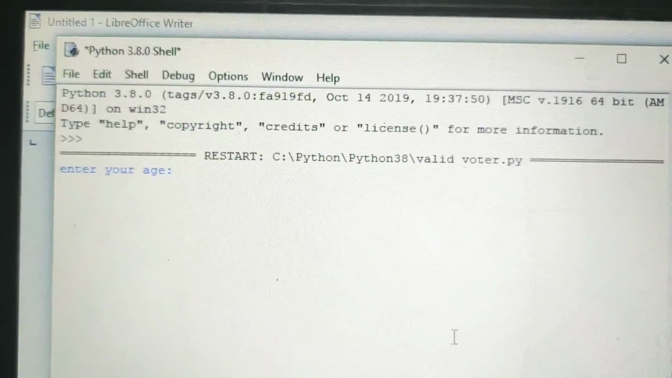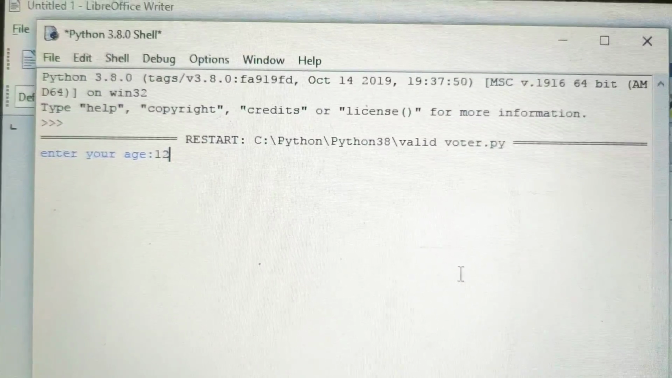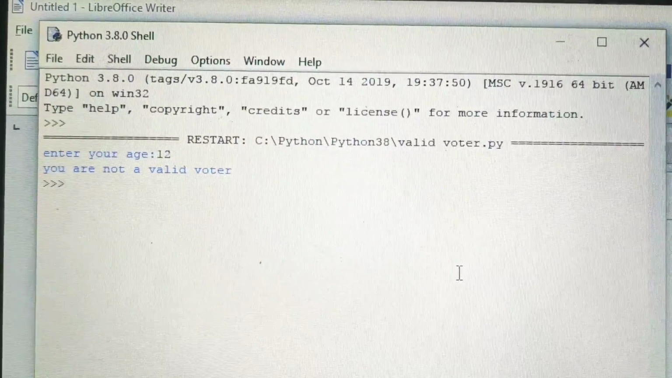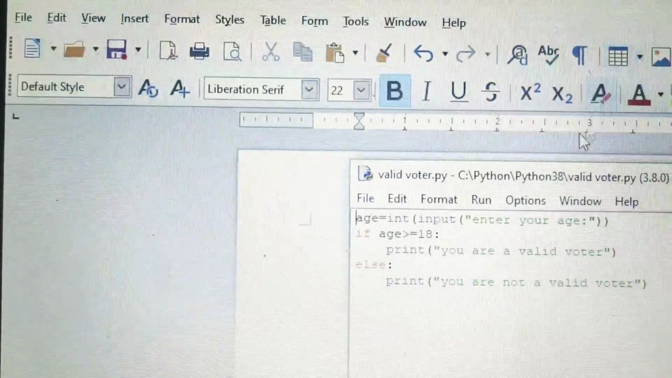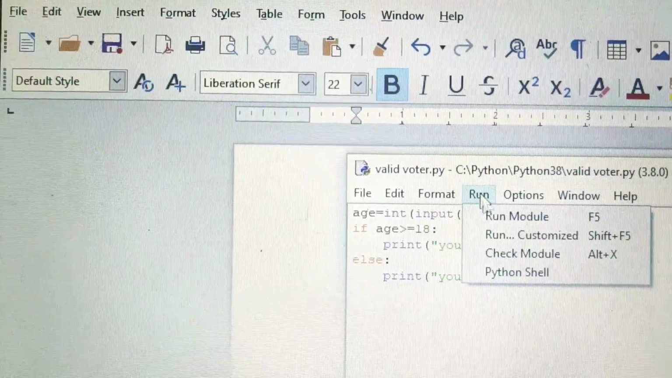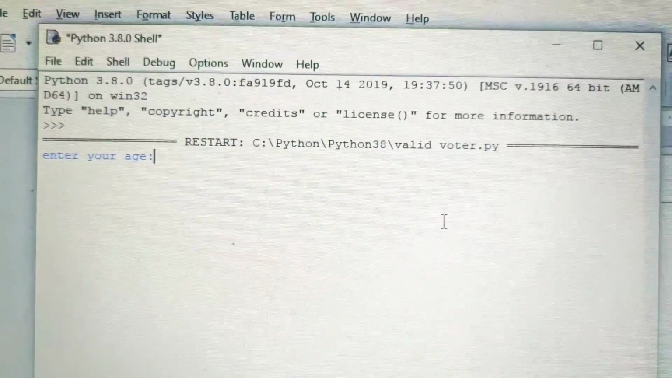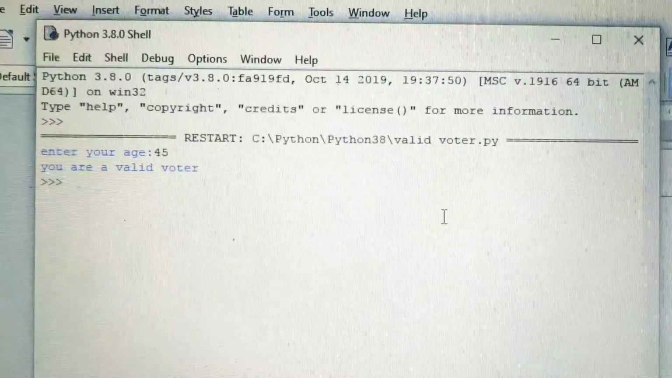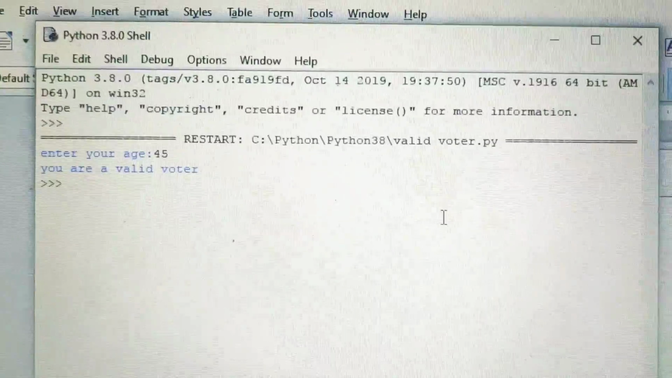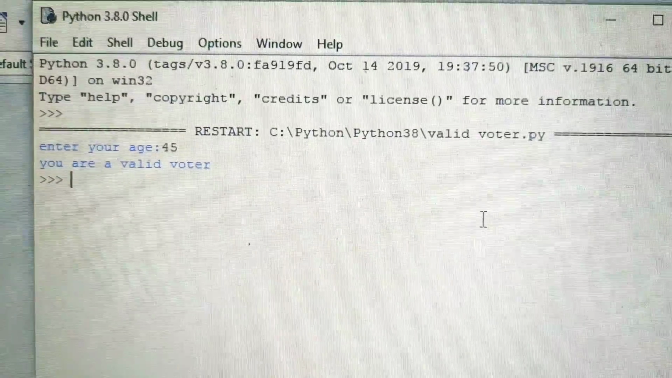Here it is, enter your age. Suppose I have entered 12 and I press enter. You are not a valid voter. Once again I will execute it. Here I am executing the program. Enter your age. Suppose this time I have entered 45 and press enter. What is the message you are seeing on the screen? It is, you are a valid voter.